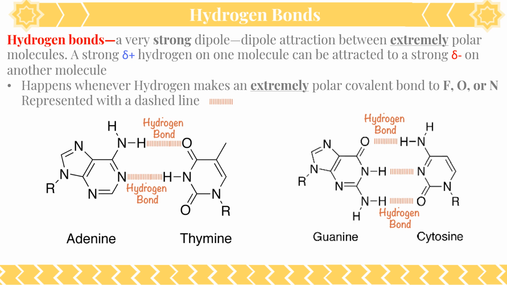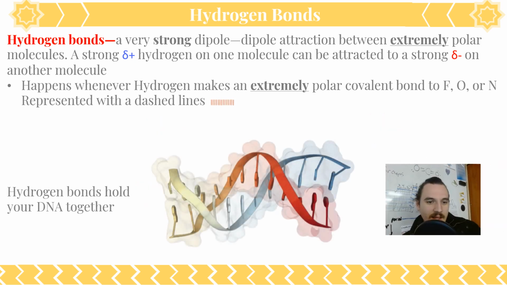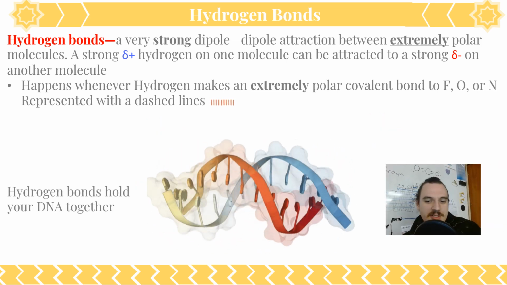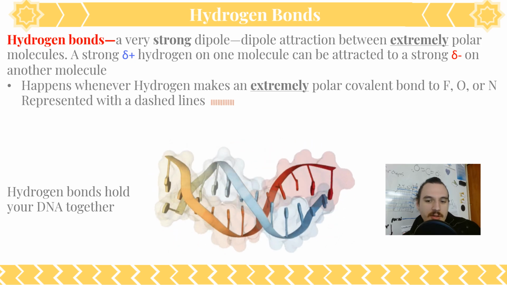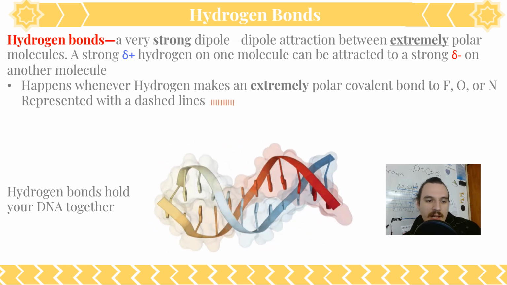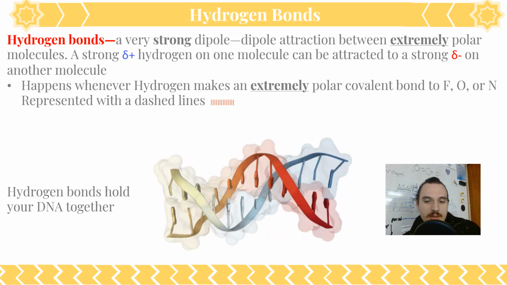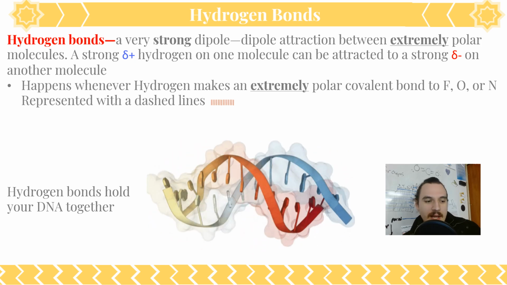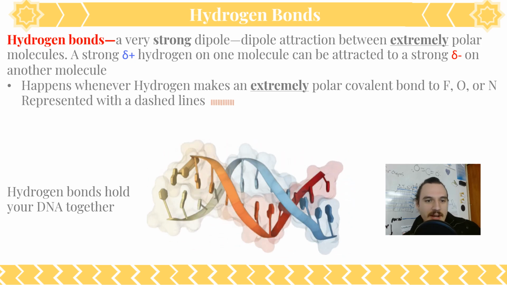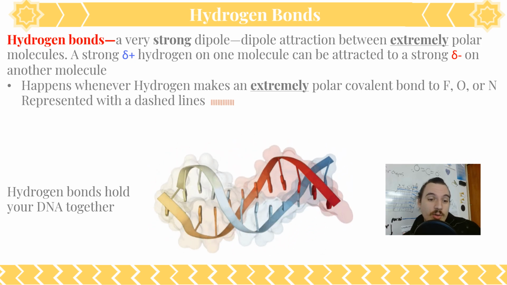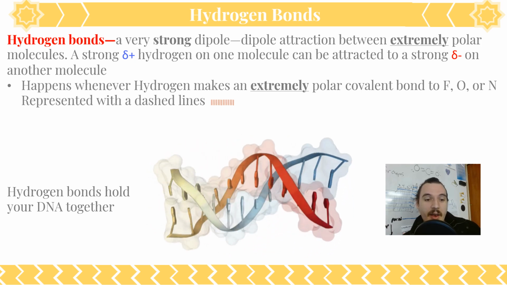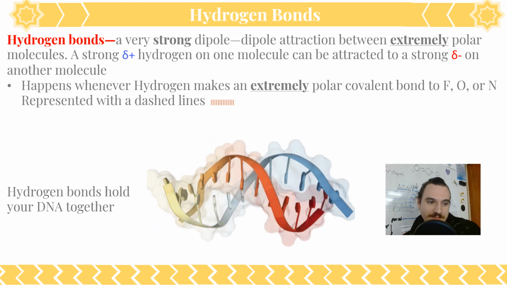And maybe you've guessed it if you remember your biology. But hydrogen bonds are what hold your DNA together. Without hydrogen bonds, your DNA would not be one molecule. It would split apart at room temperature, and it would get mutated, and you would probably die and never have kids, right? So hydrogen bonds, pretty cool, hold together things like DNA and water and all this cool stuff.